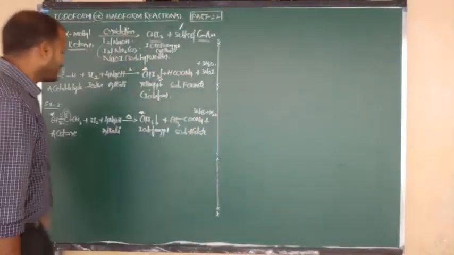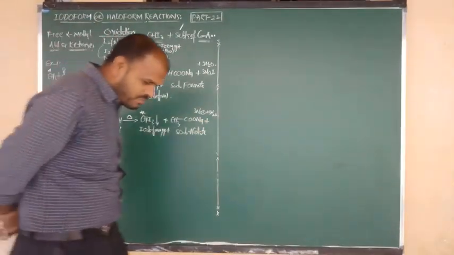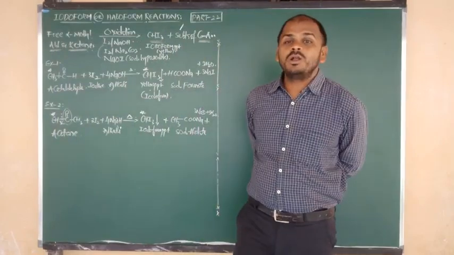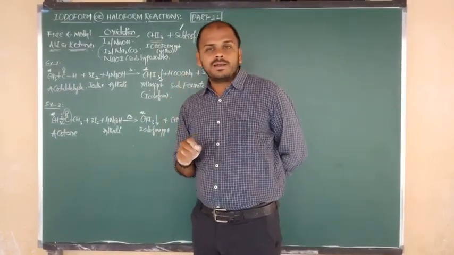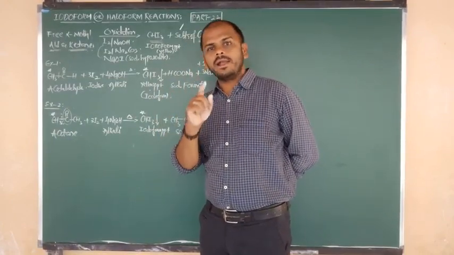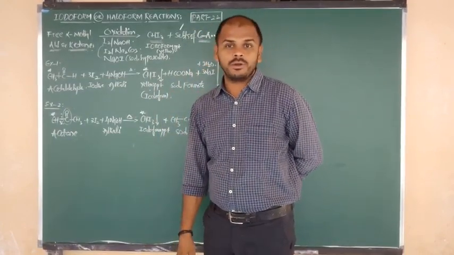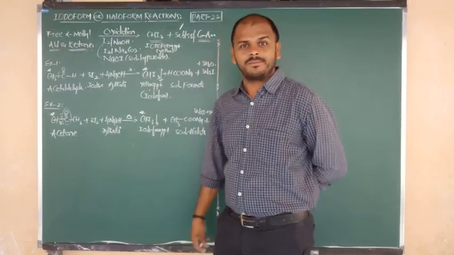Okay. Good. Now I want to ask you. I hope you understand this very well. But now I want to ask you one question, beta. Iodoform reactions are positive for which compounds and negative for which compounds? Can I show you now? Very important. Don't neglect it, beta. Okay? Good.